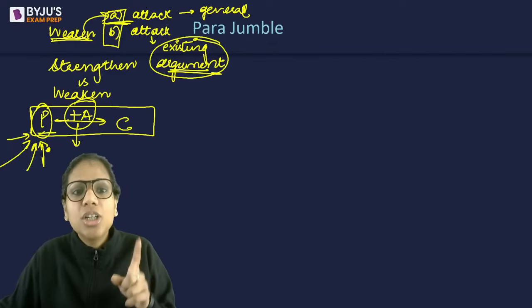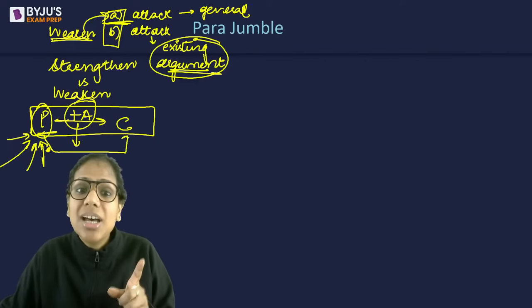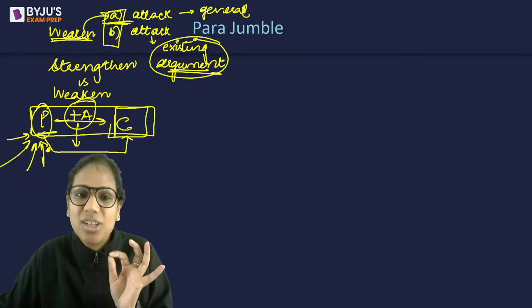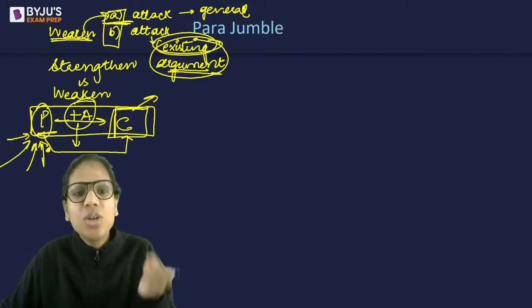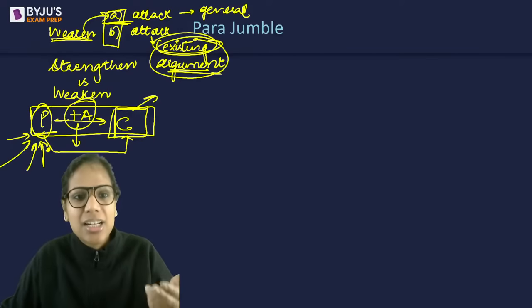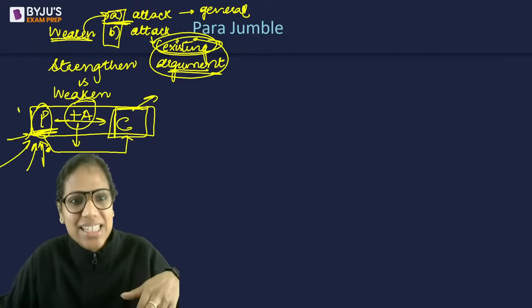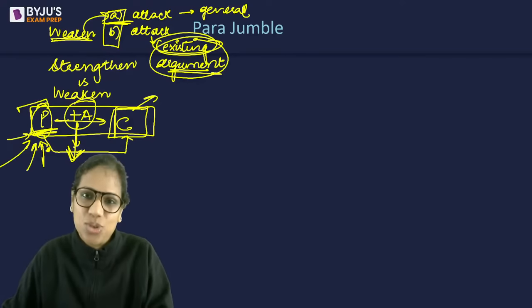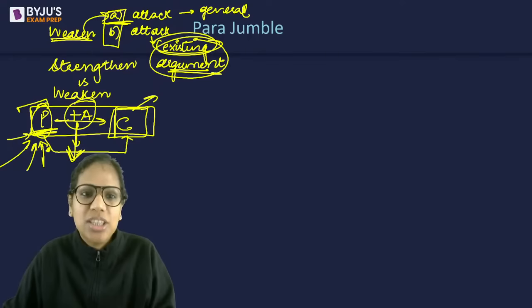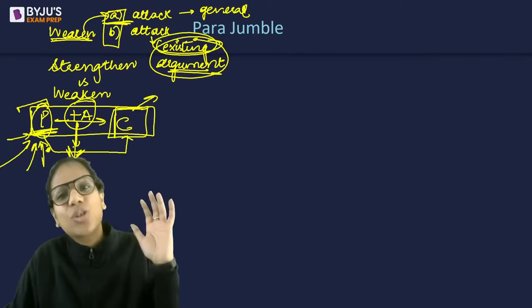So either you bring a new premise that supports the existing conclusion, always keep sight of the existing conclusion, or you add some data that acts as a support to the existing premises, or you make visible a hidden assumption, right? That is how you strengthen it. And when you weaken, you do the exact opposite of it.